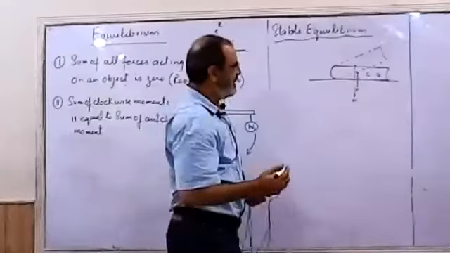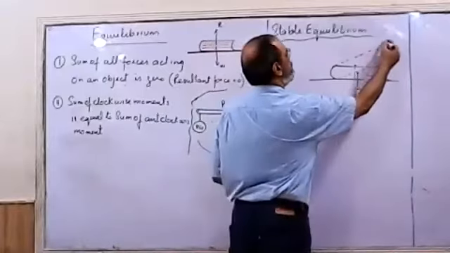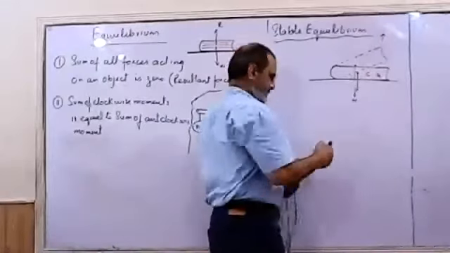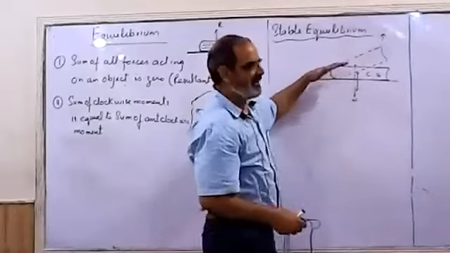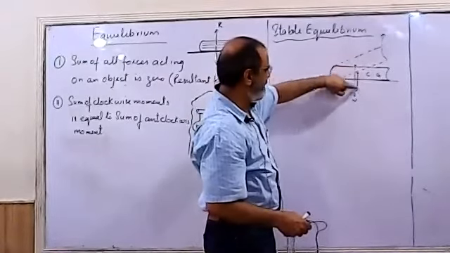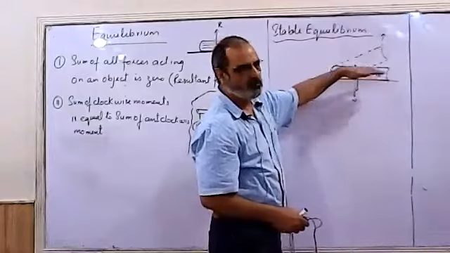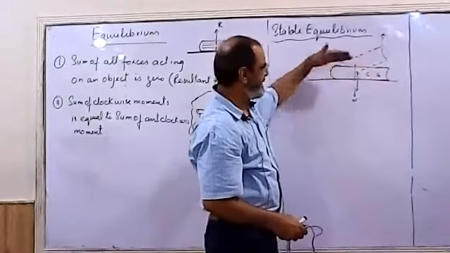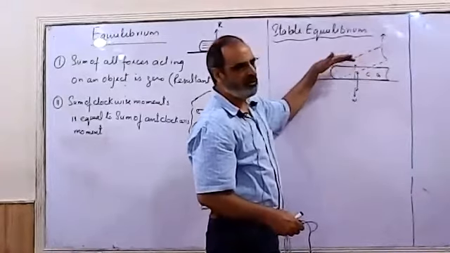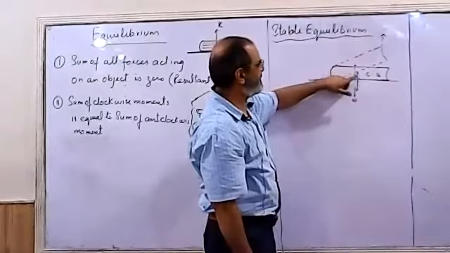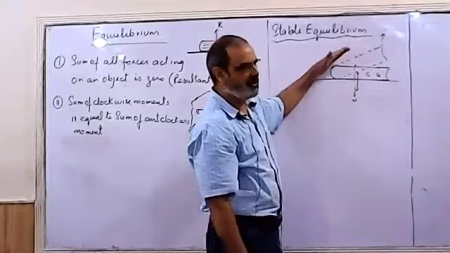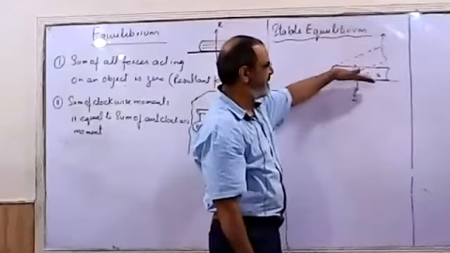Why is it so? Because when a displacing force is applied, the center of gravity is raised from its position. Secondly, the line of the weight is always passing through the base of the book. So in such a case, if the center of gravity rises on applying the displacement force, and secondly, the line of weight passes through the base, then the object is in stable equilibrium.